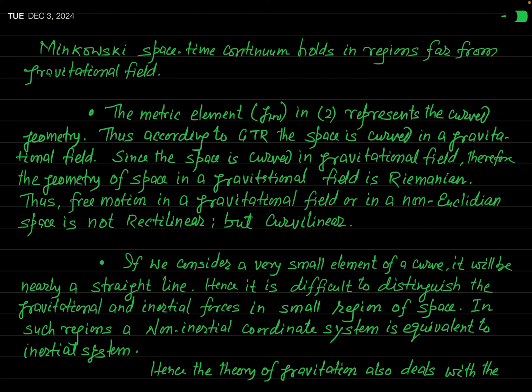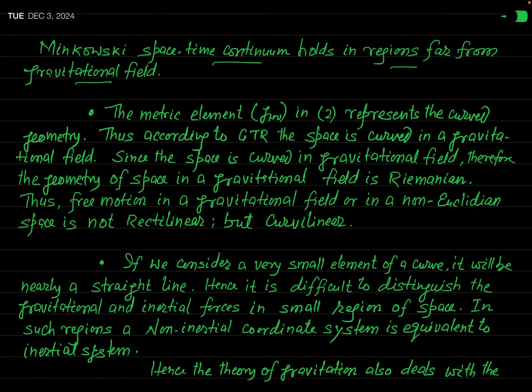And if there is a source of gravity and you find the gravitational effect of that source at a very large distance, at infinite distance, then there will be no gravitational effect there. And so, in those regions which are infinitely distant from the source of gravity, the general theory of relativity will just convert into the special theory of relativity. Okay? And so you can say that this Minkowski space-time continuum holds in regions far from a gravitational field. It means this holds in free space where gravity does not exist.